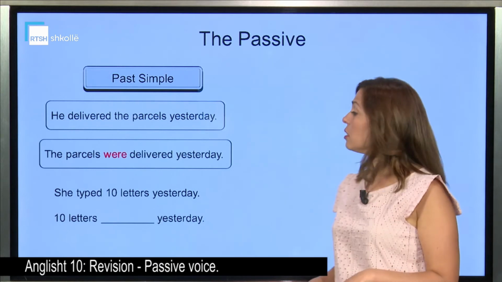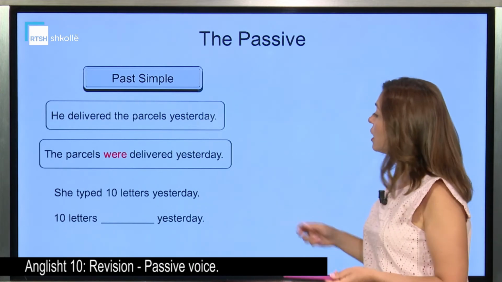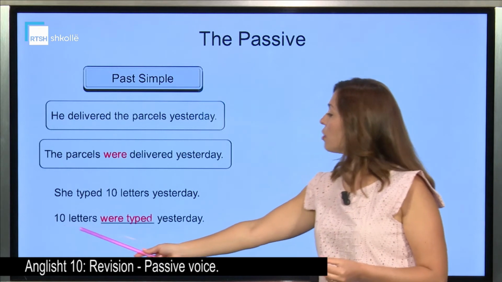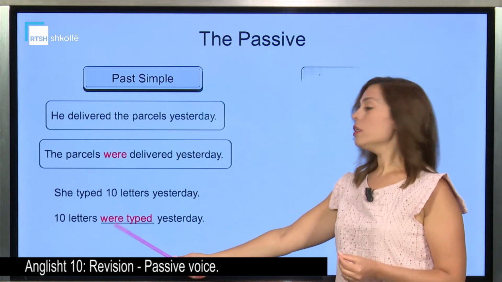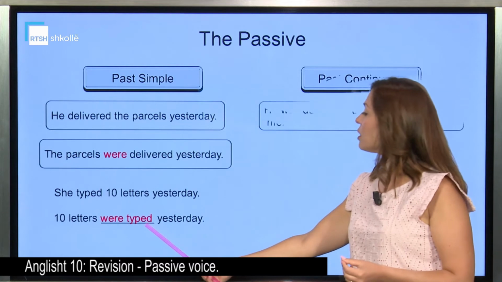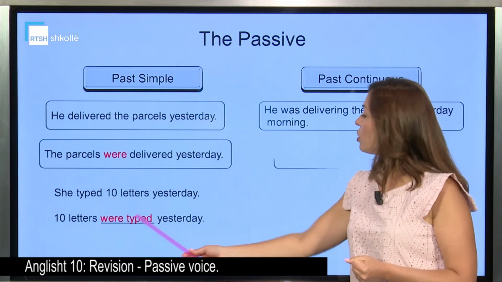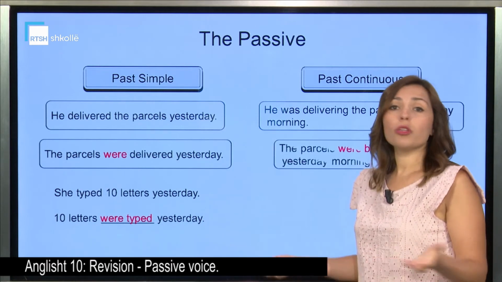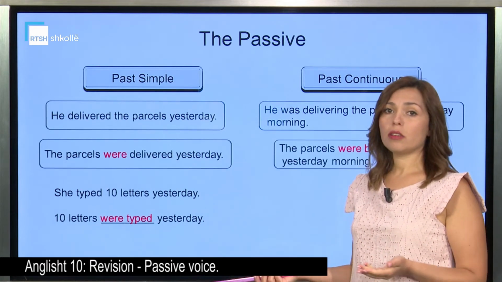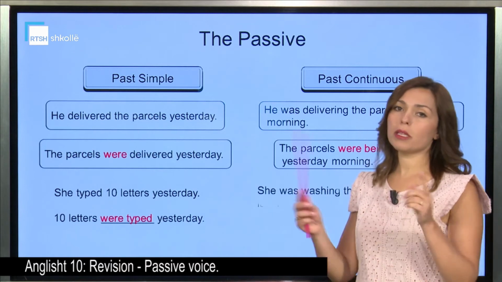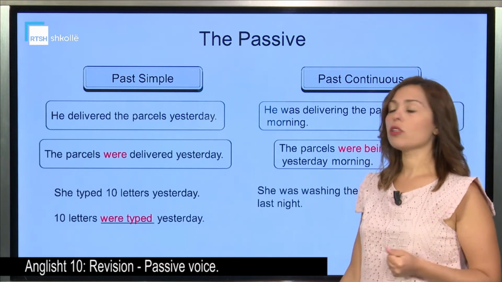The past is were, of course, because it is in plural. So, 10 letters, were. Our main verb, typed. Were typed yesterday. We don't say by her. We don't know who did that. All right? We can say that, but in brackets, or we don't write it at all.